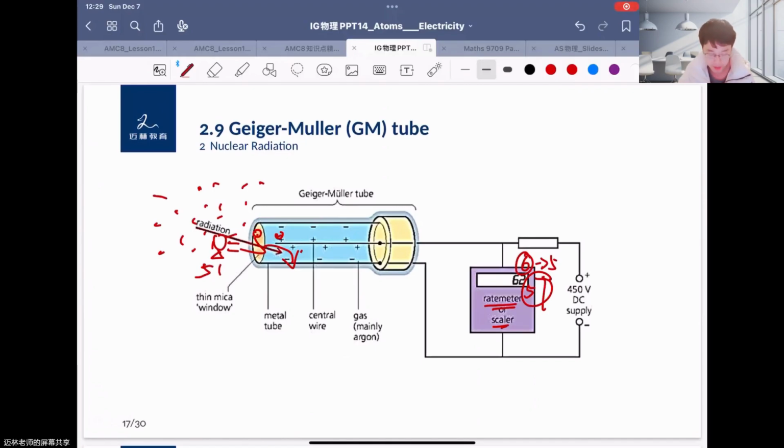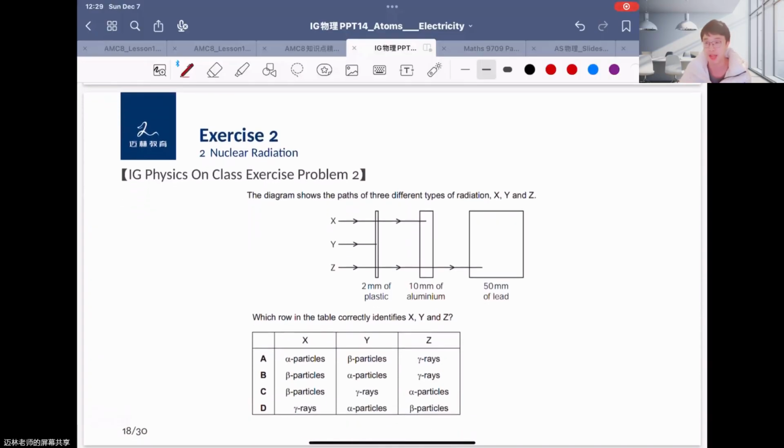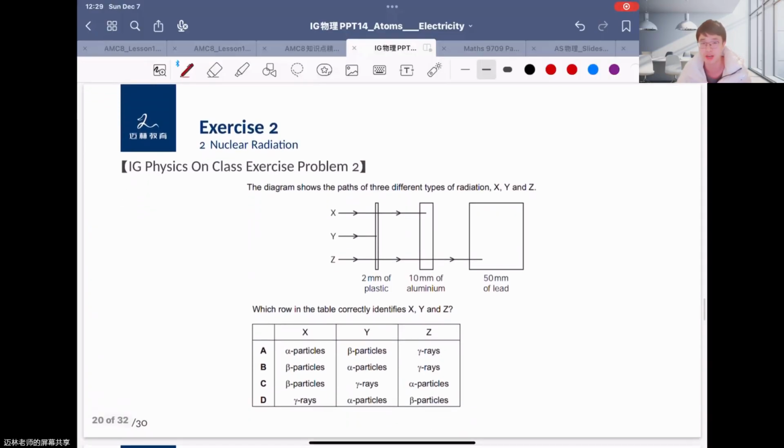This is very important for you to understand: always remember there is a background radiation in the environment. Very important. Okay, so here is an exercise for you to solve, to check whether you understand these problems. So try to solve the problem, please.